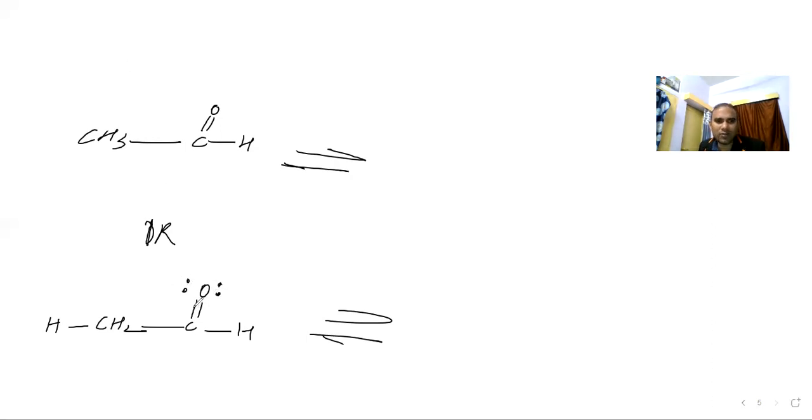Because 6 valence electrons are there, 2 involved in the bond formation, 4 are left. So this electron is attracting this hydrogen. Suppose it attracted the hydrogen, so there will be C, and here will be OH. The double bond will convert into a single bond, because oxygen valence is 2. So 1, 2. Now check carbon valence: here 1, 2, 3, and here 2 hydrogens, 1 bond. So can we put the double bond? Yes, sir. So the double bond is in, and the OH group is there, all in enol form.